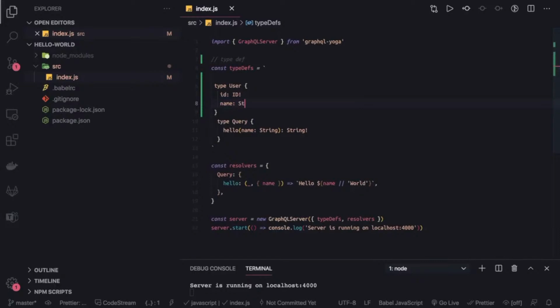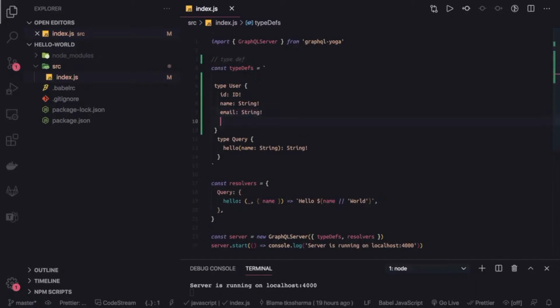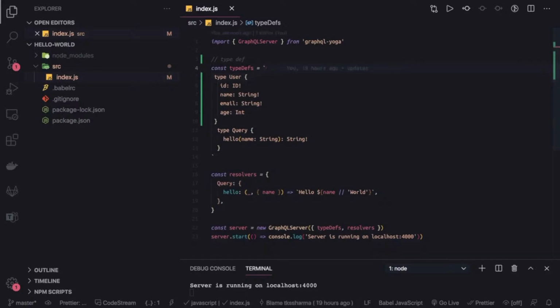Name is of type string. Okay, then I have an email which is also of type string, and then age, let's say this is of type int. Okay, so I have created this as a type. You can call it a model, which we are going to expose maybe through query and mutation. Okay, then let's say there is another type, which is type post.